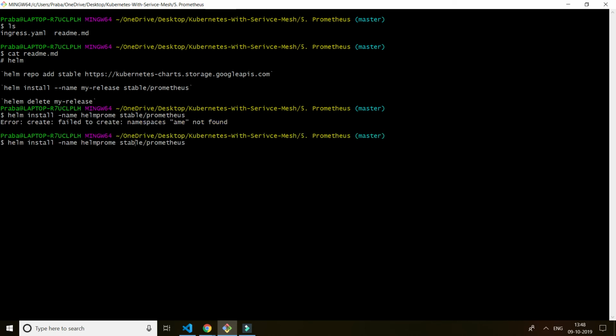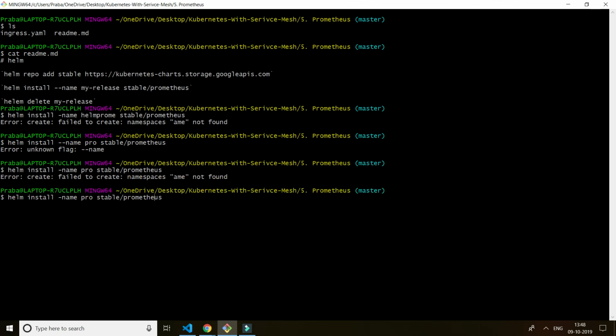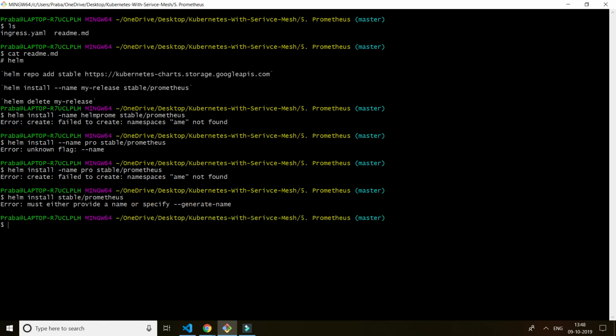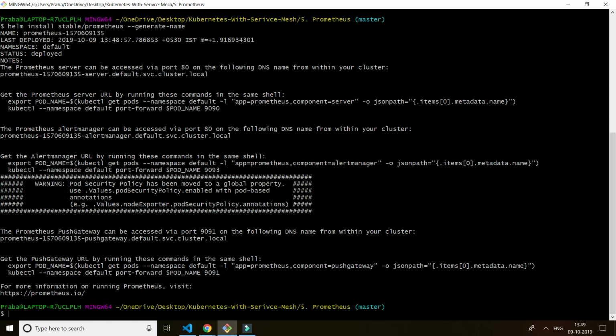What is that saying? Failed to create namespace. What is this, man? So I'm going to give the name... unknown flag name. Okay, sorry. Let me take out this name. There's some command issue. So I'm going to let it generate the name by itself. Okay, that's done. So my Prometheus can be accessed via port 80.